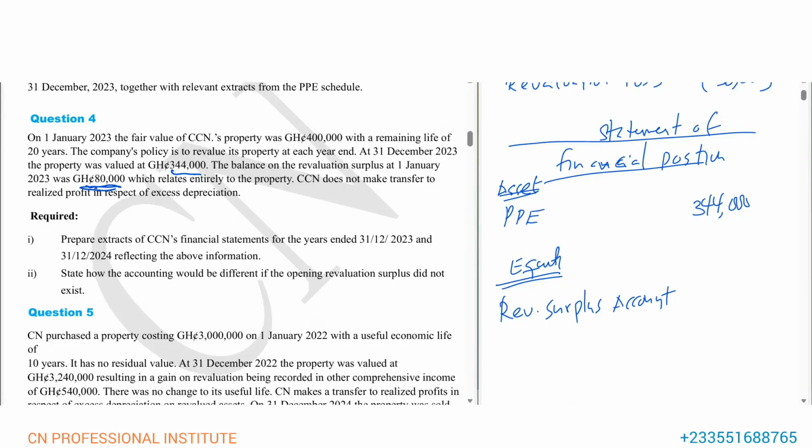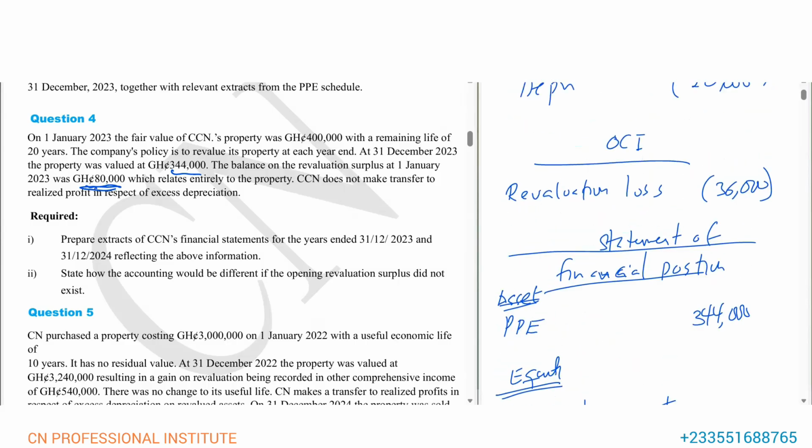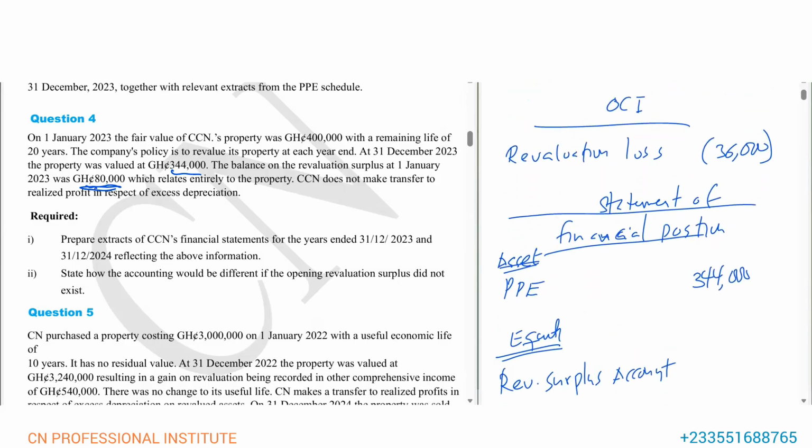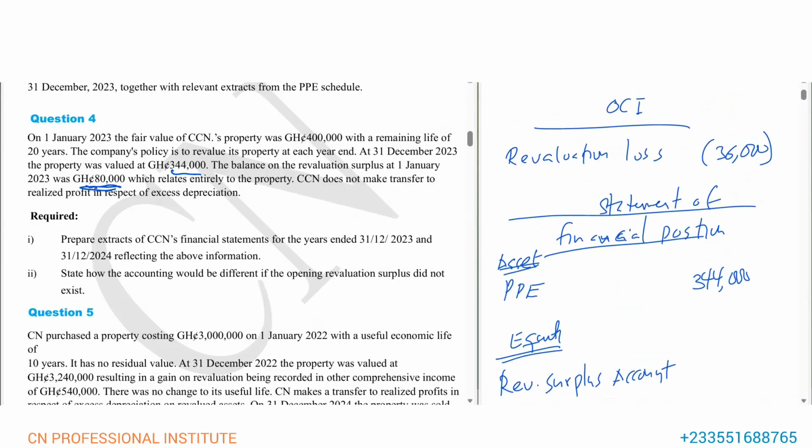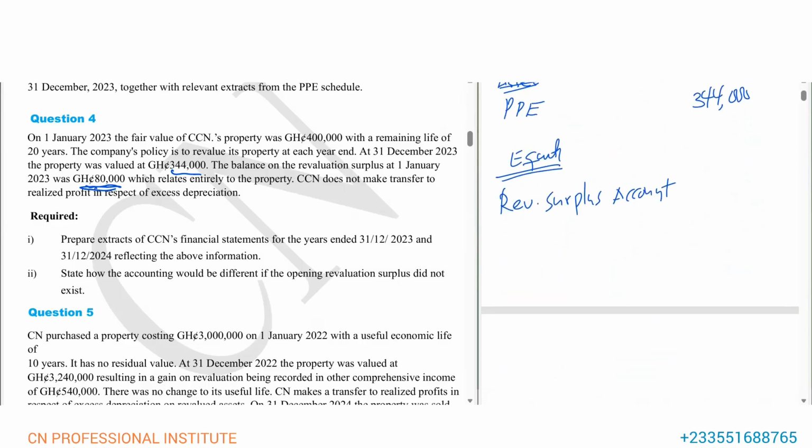And as I told you, the revaluation surplus account houses balances. So it is not the 36,000 loss that you are going to record in the revaluation surplus account, it's the balance. We had 80,000 sitting in the revaluation surplus account, and we made a loss of 36,000, and we use that loss to reduce the balance.